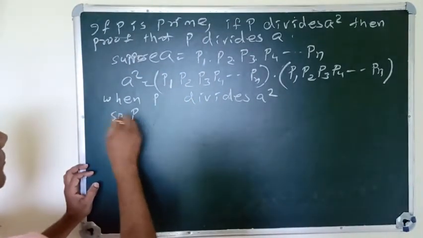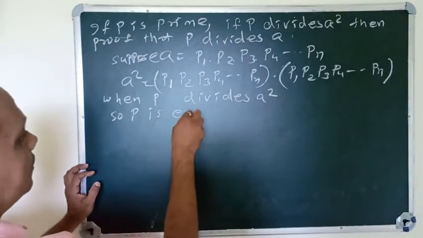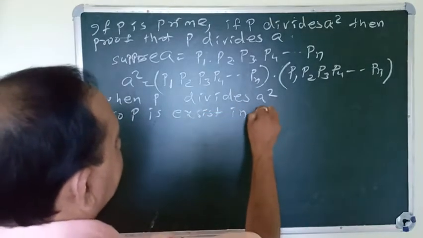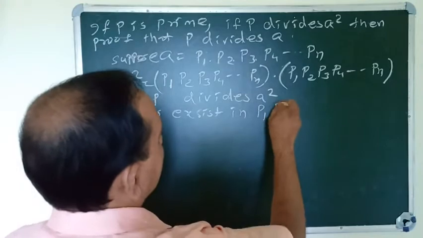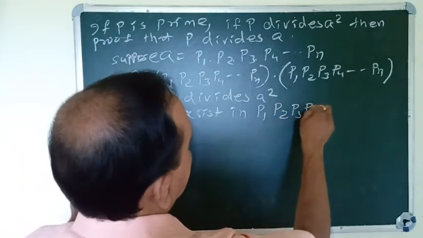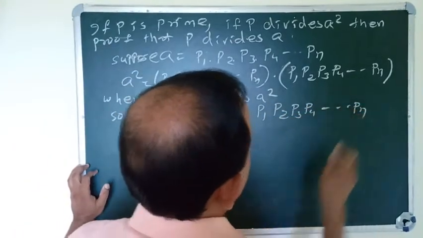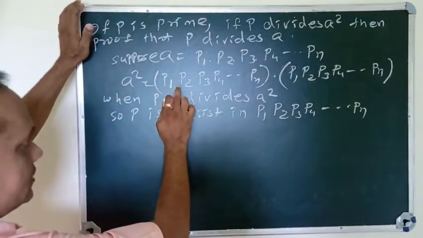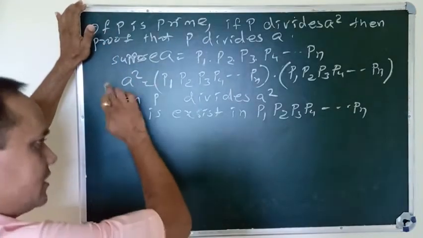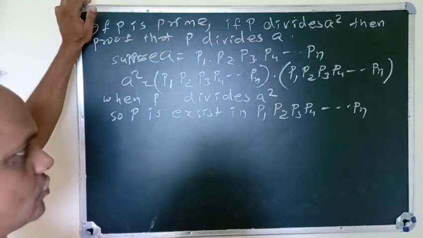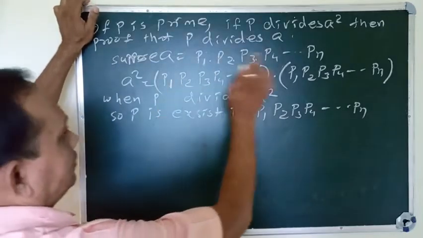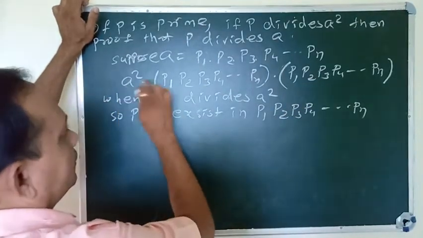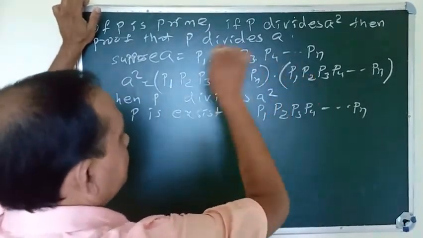So p exists in p1, p2, p3, p4 up to pn. If p exists in this, it divides a square. So here is p, and here is p, giving p square in a square.